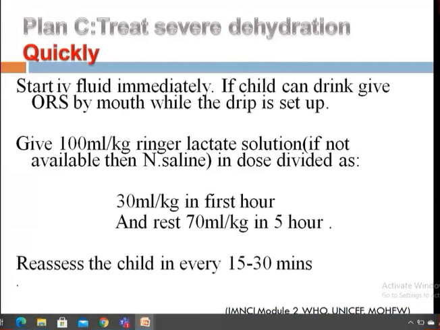Then first 30 ml per kg in the first 1 hour, then after that, the remaining 70 ml per kg in 5 hours. So total 100 ml per kg. So of the 600 ml, 30% is given in the first hour, then the remaining 70% in the next 5 hours. So total time is 5 hours 30 minutes. So after that you have to reassess. Not only after that, during that time also you have to reassess every 15 to 30 minutes. This is how you have to treat.